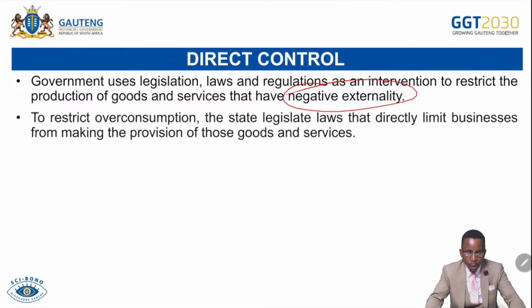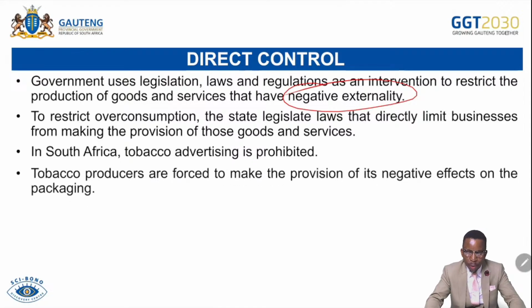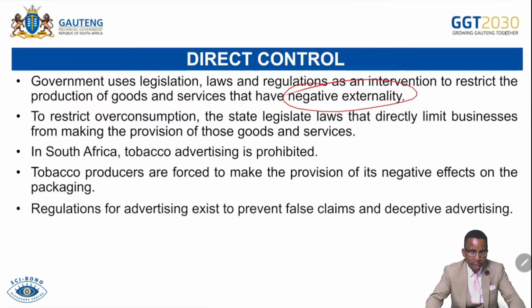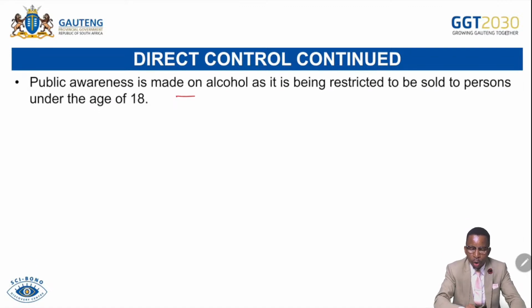So to restrict overconsumption, the state legislates laws that directly limit businesses from providing those goods and services. In South Africa, tobacco advertisement is prohibited. Tobacco producers are forced to make a provision of negative effects on the packaging of those particular products. So that's a part of regulation. Regulations for advertising exist to prevent false claims and deceptive advertising. We continue. Public awareness is made on alcohol as it is restricted from being sold to persons under the age of 18, and they're also told not to drink and drive.